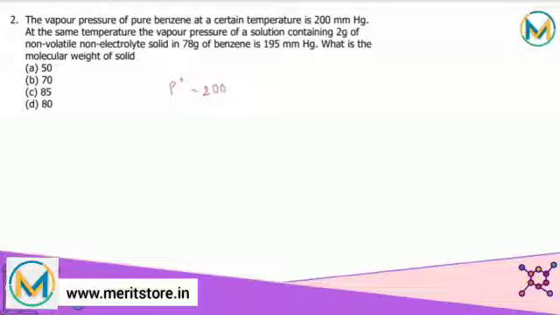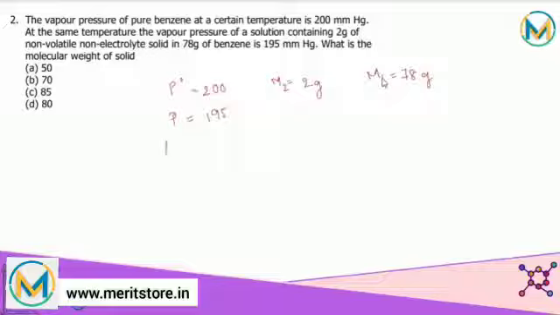At the same temperature, the vapor pressure of the solution containing 2 gram of non-volatile non-electrolyte solid, that is M2, the mass of the solute, and 78 gram of benzene, that is M1, the weight of solvent, is 195 mm of Hg. Now what is the molecular weight of the solid?